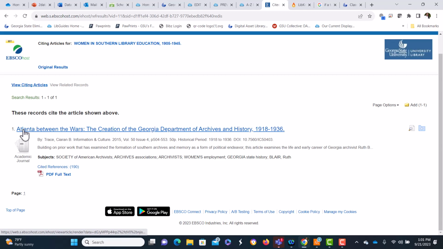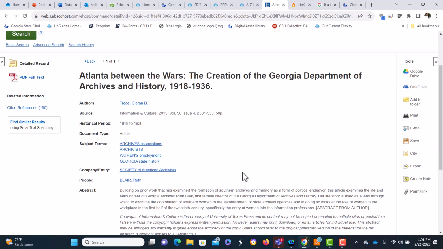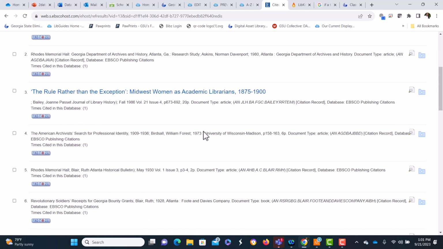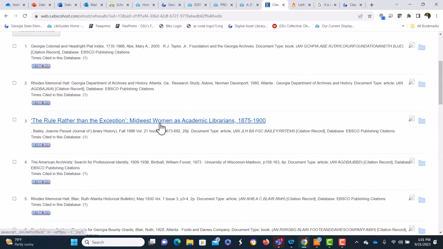And that leads us to another article. And luckily it's within the same time frame, that historical period. And over here, now you see cited references. So this article has 190 references. So if you find one great article, you can look at their reference list and continue to find other articles. And that looks like a good one.